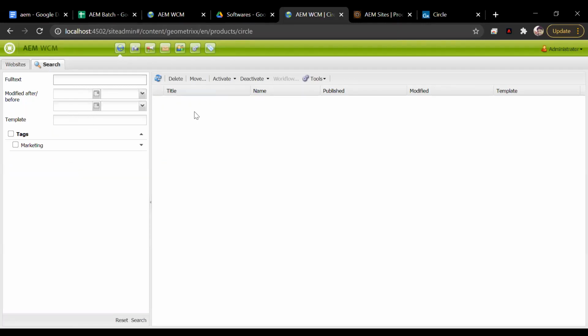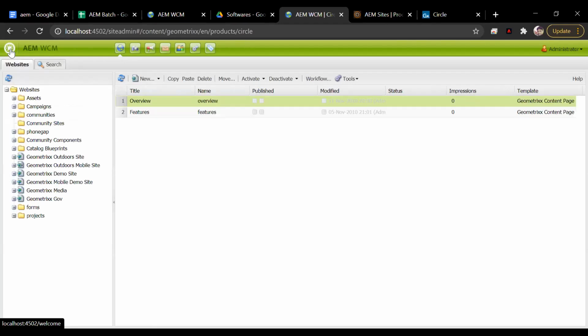You can provide the tagging. You can provide the modified date and all. So, you can do a simple search here. Now on the top, you can click on this and it will take you to the main screen, right? Then you have other screens, which basically I'll explain in this main one, right?